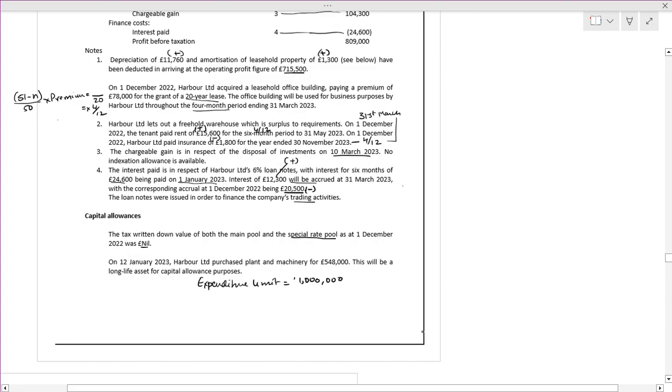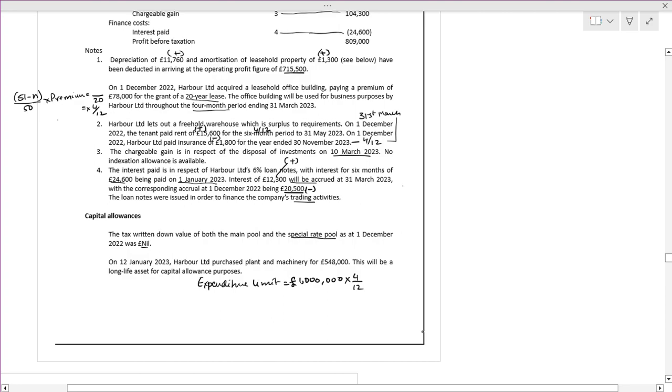They have said 548. But we are not taking the expenditure limit for 1 million. We have to take it only to the extent of 4 months. We are eligible for 4 months only.